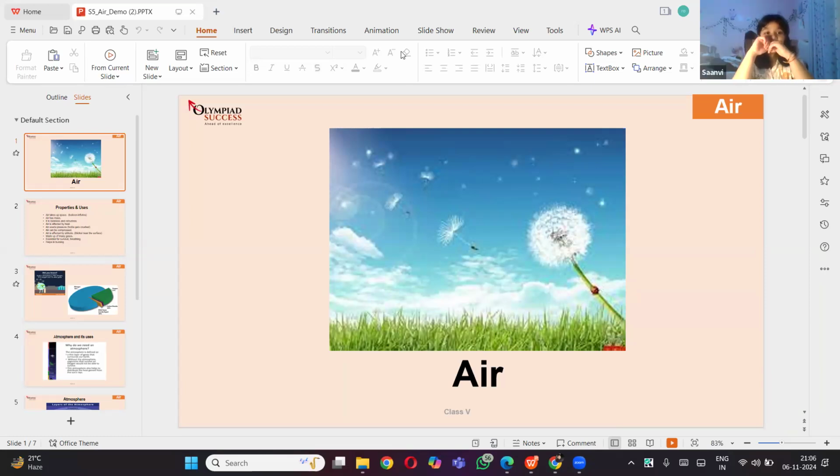We breathe with air, and there's also another form of air which is called wind, and moving air is called wind. Okay, great. Good to know that you know something about that. See, that is the function of air, that we breathe using air. Of course, that is a super correct thing. But that is the function of air, right?